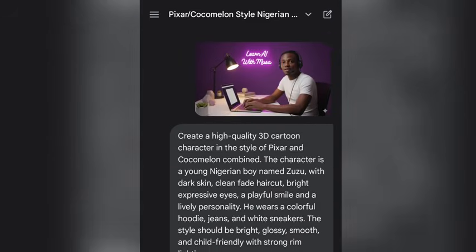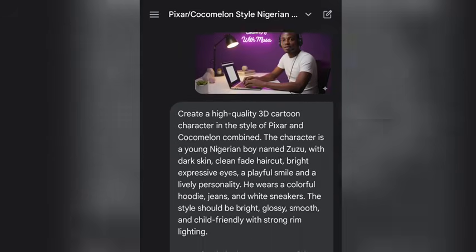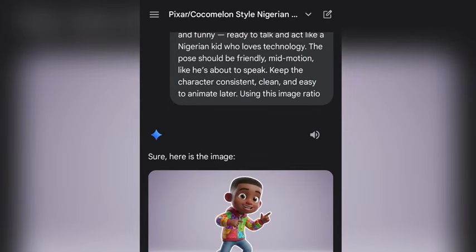All you just have to do here is copy the prompt and paste it, and it's going to generate this image. After I generate the image, the next thing you are going to do is head over to the next AI tool, which I showed you a moment ago, Grok AI. Now, let's go to Grok AI.